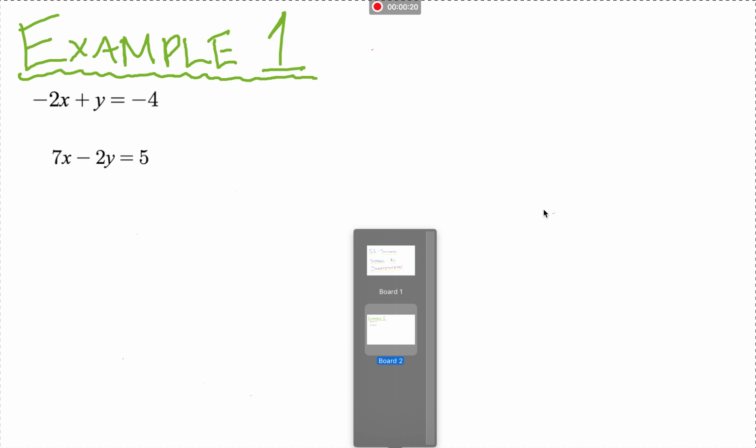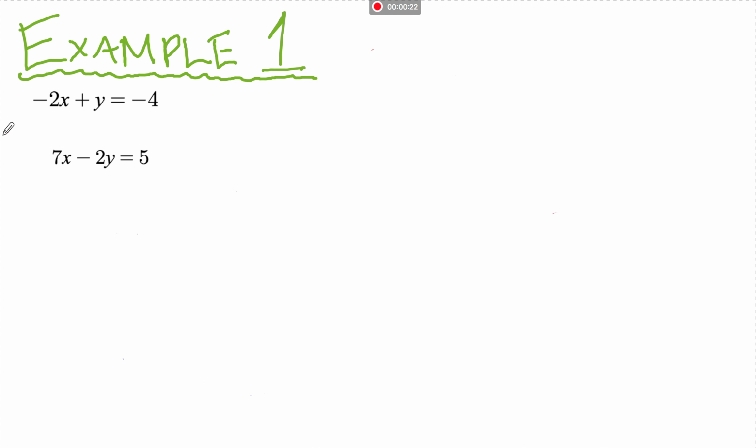So our example today, we're going to use the system of equations negative 2x plus y is equal to negative 4, and 7x minus 2y is equal to 5. The first thing I notice when I'm looking at this system is that this y right here has a coefficient of 1. Okay, so that's going to be the easiest one to solve for first. So let's go ahead and isolate y. We're going to get y alone on one side of the equal sign.